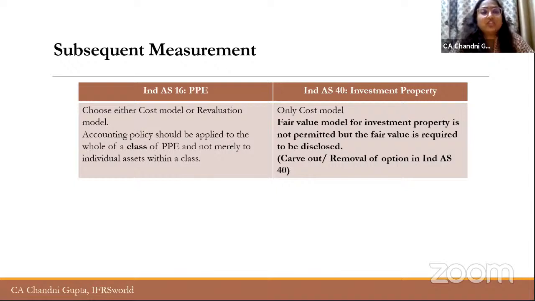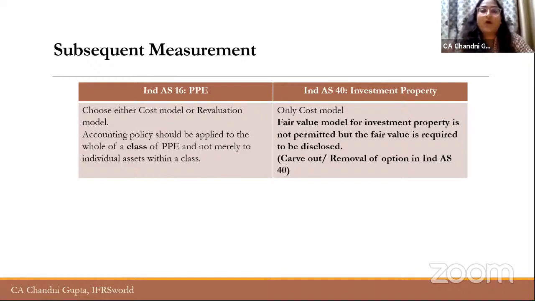simultaneously. So as per Ind AS 16, for the items of PPE, there are two options given. First is cost model and second is revaluation model, right? And these two models are required to be adopted by the company as an accounting policy for a particular class of PPE. So basically, there could be different classes of PPE. For example, land and building, plant and machinery, furniture and fixtures. How are these classes formed?